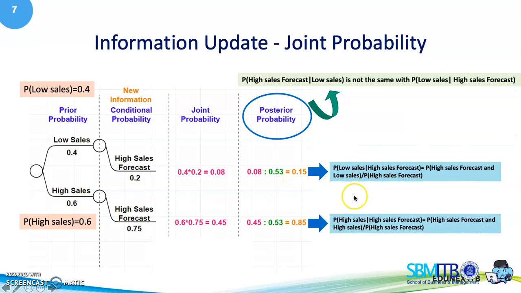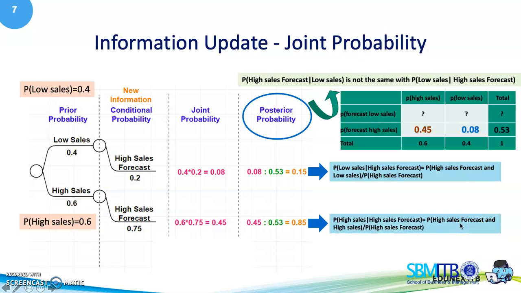In the same way, the probability of high sales given high sales forecast is equal to the probability of high sales forecast and high sales divided by the probability of high sales forecast. In this case, we got 0.45 divided by 0.53, so we got 0.85.